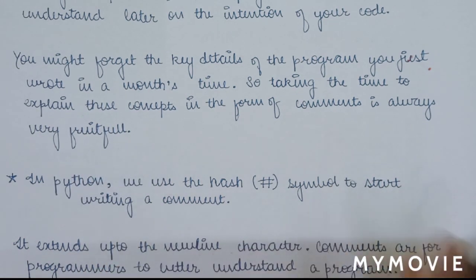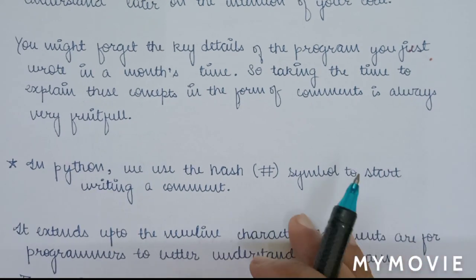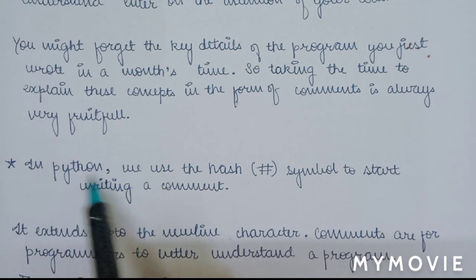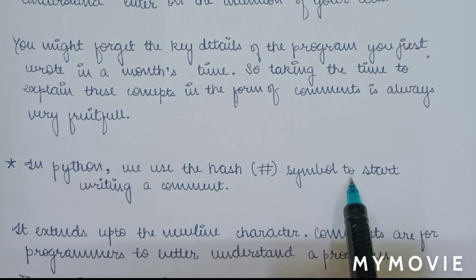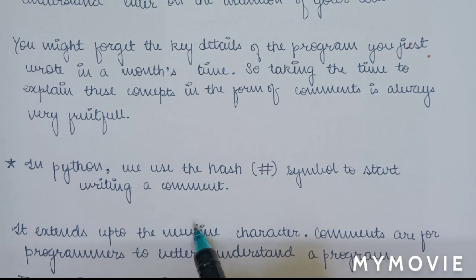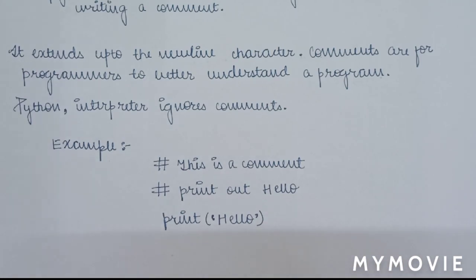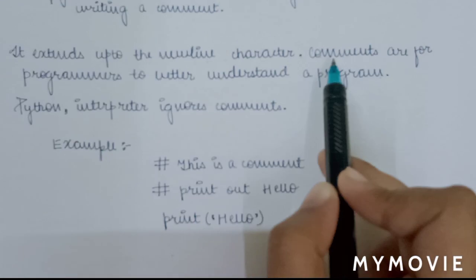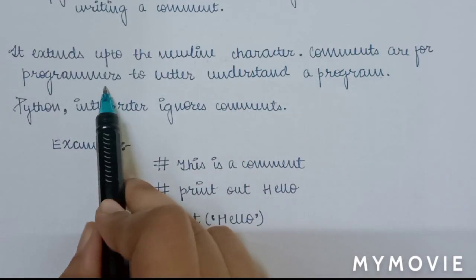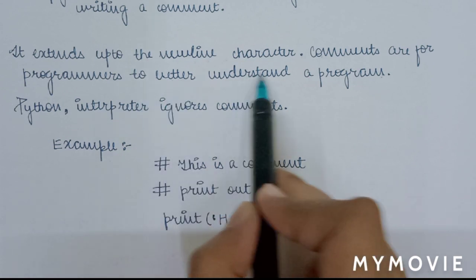Now this is the very important line. In Python we use the hash symbol to start writing a comment. It extends up to the new line character. So basically comments are for programmers to better understand the program.